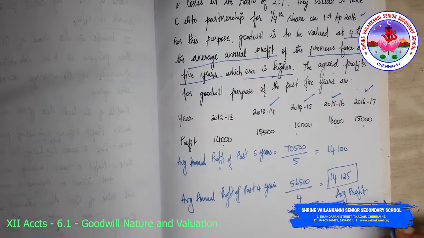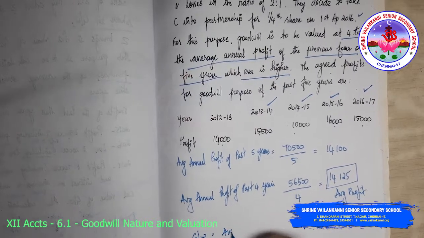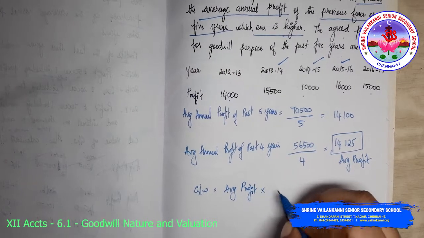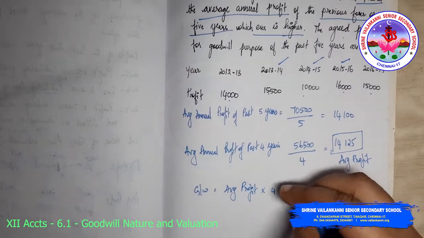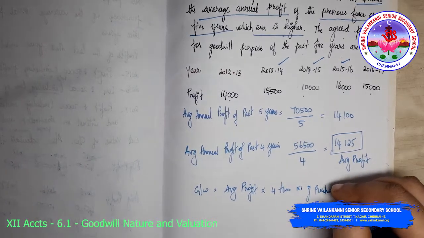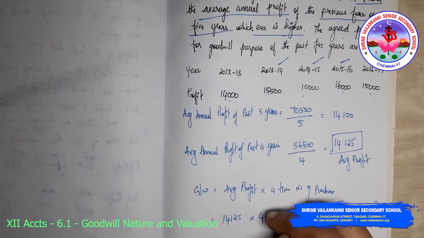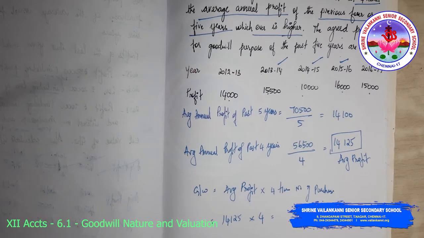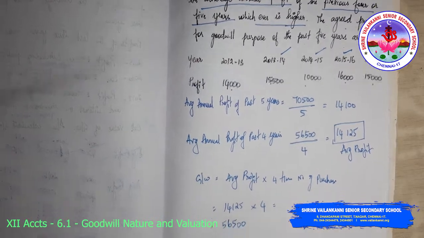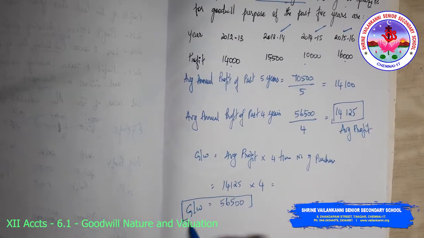So goodwill is equal to average profit into 4 times number of years purchase. 14,125 into 4, how much is that? 56,500. 56,500 is the goodwill. So this is the answer.